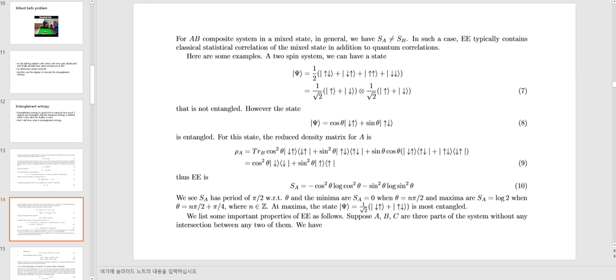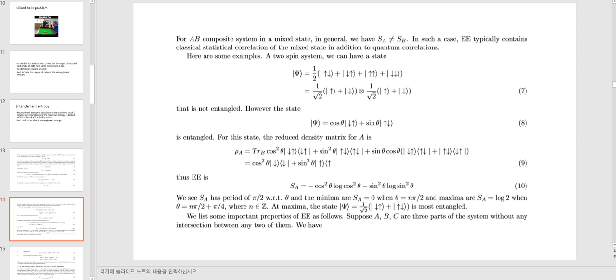The minima are S_A is 0, when theta is n pi over 2, and the maxima are S_A is log 2 when theta is like this, where n is an integer. At the maxima, the state psi is 1 over root 2 times down-spin up-spin plus up-spin down-spin, which is most entangled.